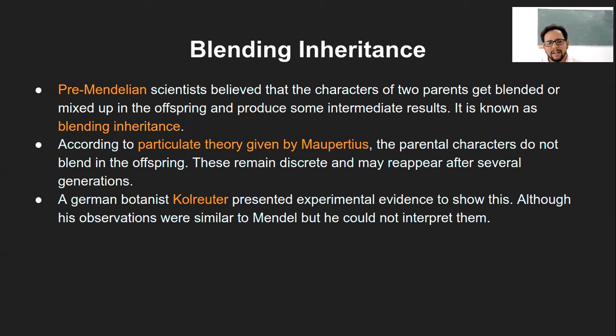So this guy, in his particular theory, was quite close to Mendel's laws. Then another German botanist called Kölreuter presented experimental evidence to show this particular fact. Although his observations were similar to Mendel's, he could not interpret them.